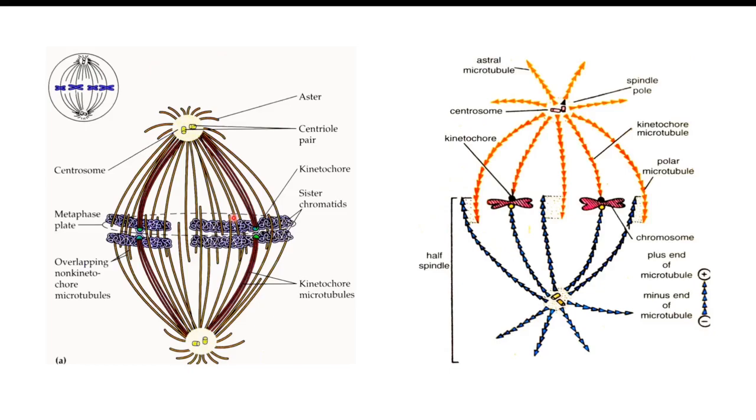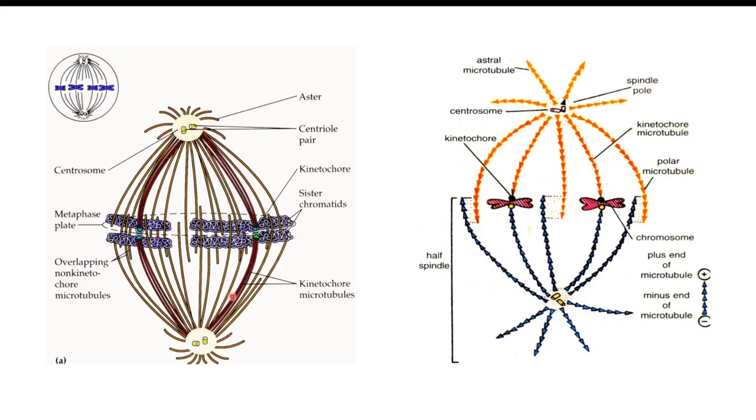Remember that in the case of animals, the spindle is formed by the centrosomes. Centrosomes are present only in animals. In plant cells the centrosomes or centrioles are absent, but even then the spindles are formed, by the microtubules.